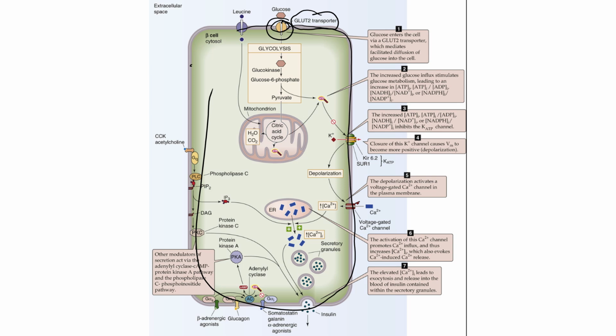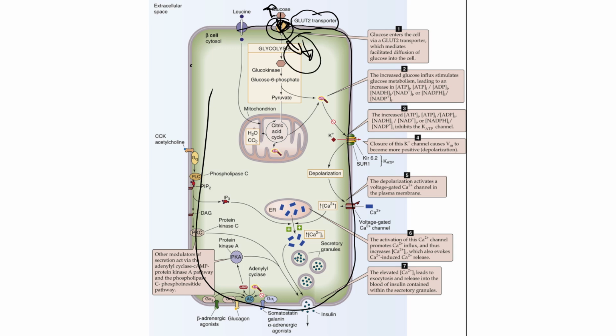So what does that mean? Well, if there's more glucose in the bloodstream than there is inside of the pancreatic beta cell, then glucose is going to move from a high concentration in the blood to a low concentration in the pancreatic beta cell through facilitated diffusion. This integral protein is going to be open facing the extracellular or interstitial fluid in this example, and closed off facing the intracellular fluid, and glucose will move into the GLUT2 protein, and it will close off facing the extracellular fluid and open up facing the intracellular fluid, and then glucose will enter.